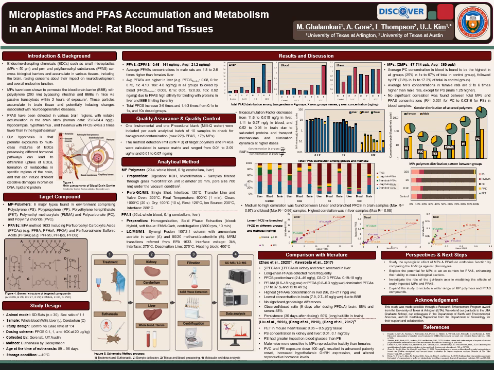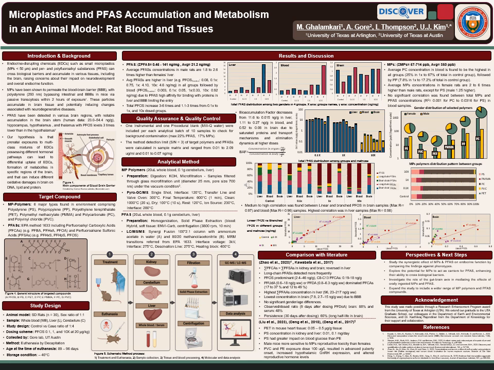To discuss our results more, these findings highlight distinct accumulation patterns for microplastics and PFAS in biological systems. While PFAS showed a strong tendency to accumulate in the liver due to protein binding, microplastics were more prevalent in blood.